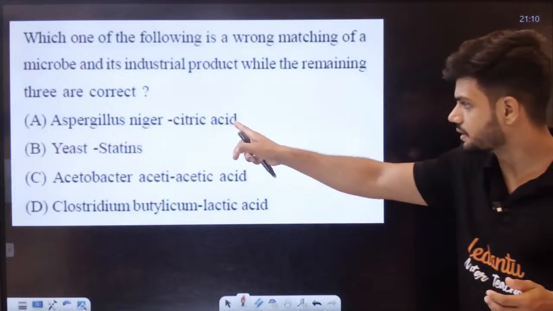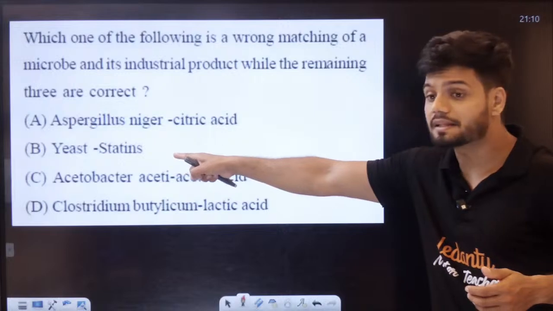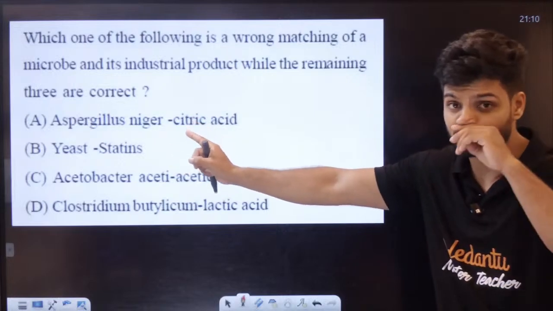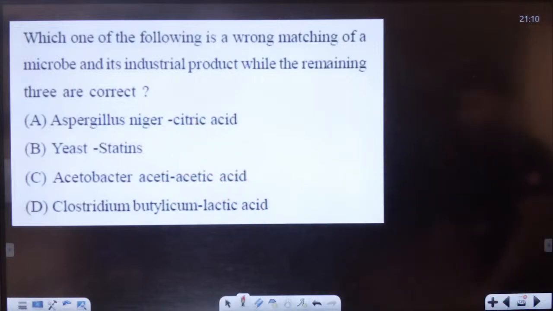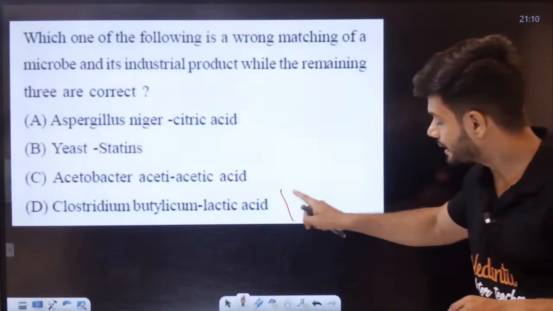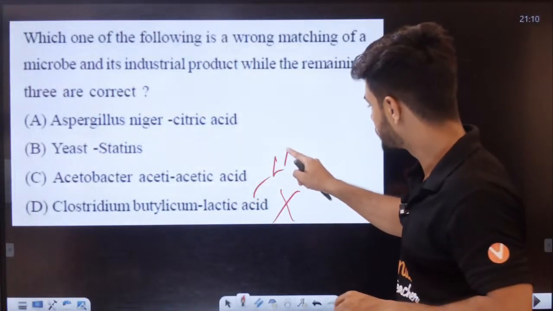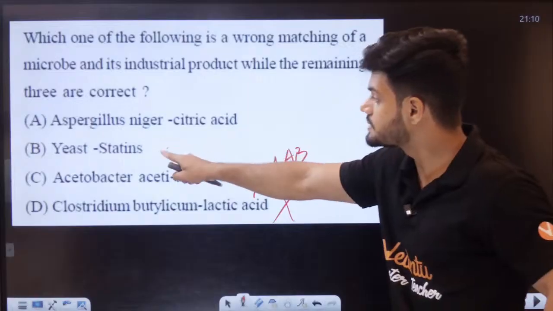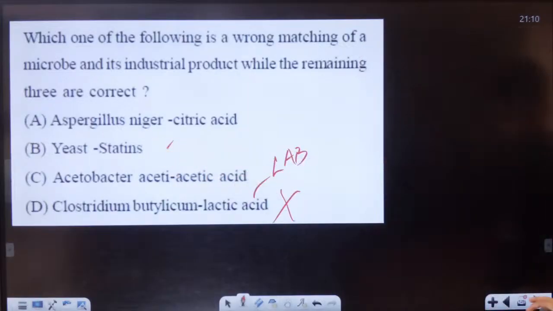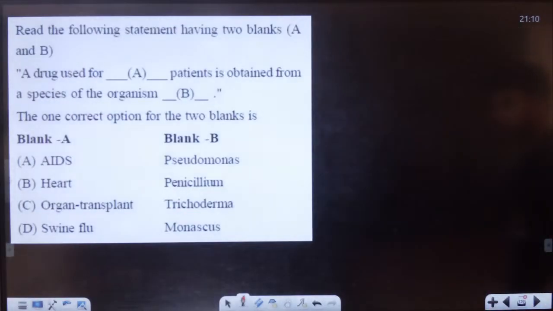See, Aspergillus niger, citric acid. Yeast is statins. Yes, yeast, students. Statins only. Acetobacter aceti, no. Lactic acid is LAB. Students, statins is from yeast only. Okay, so remember that, students.